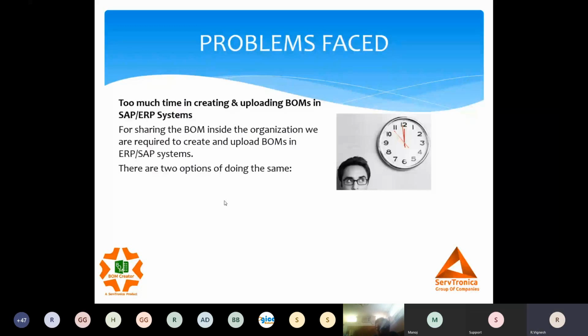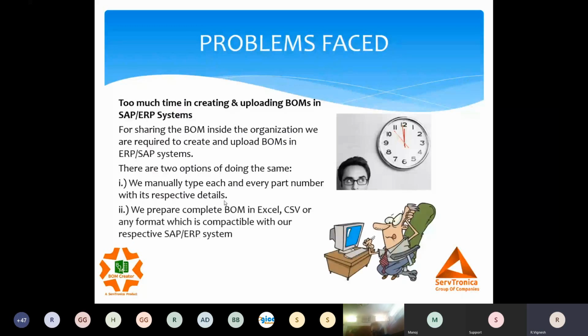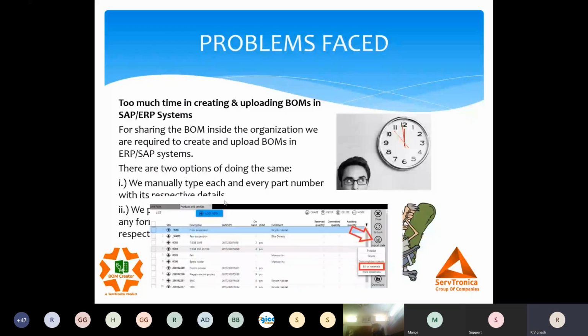One is we manually type each and every part number with respective details, and that's a tedious, time-consuming job. Second is we create a BOM out of our CAD application, modify it, make it in some format which is acceptable by our SAP or ERP system, and try to upload it in some way. So people are spending a lot of time in creating and uploading bills of material.